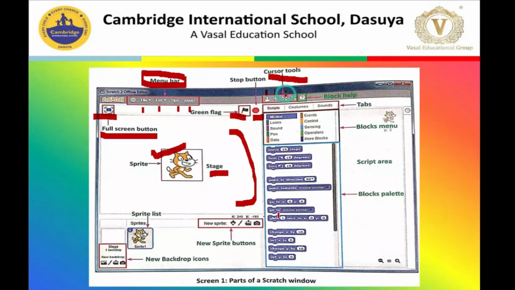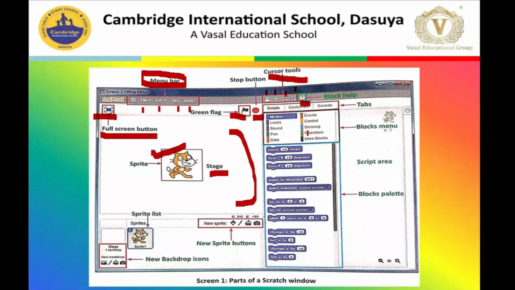Then you have the grow button. This button is used to make the size of the sprite bigger. Then you have the shrink button. By using this button, you can reduce the size of the sprite.